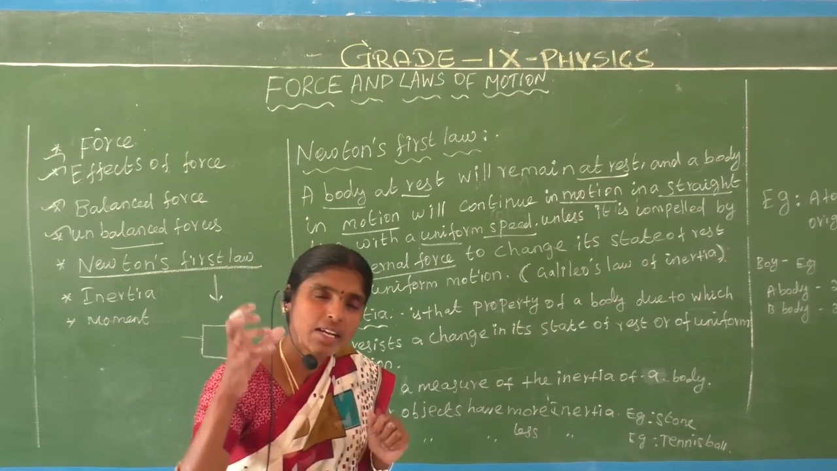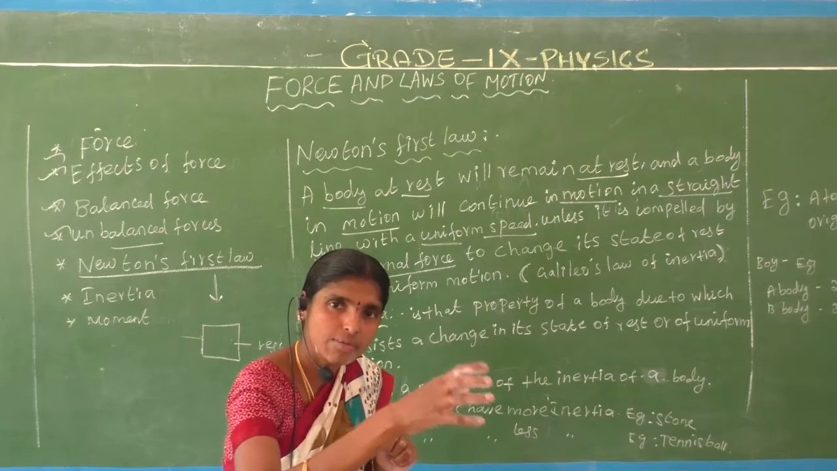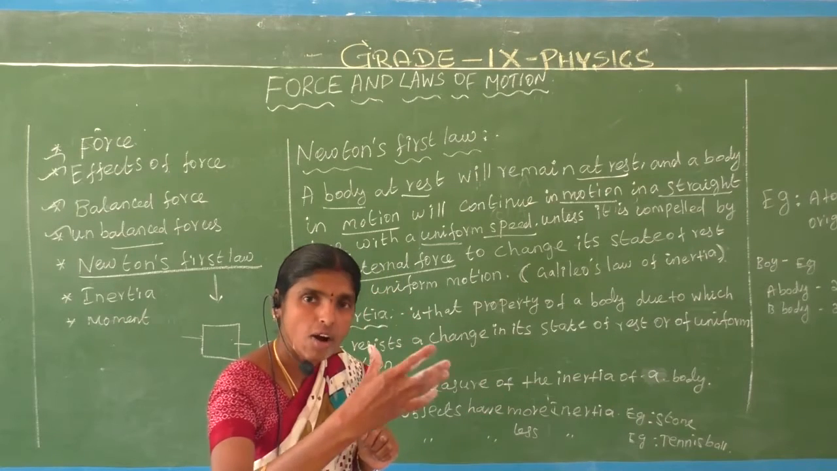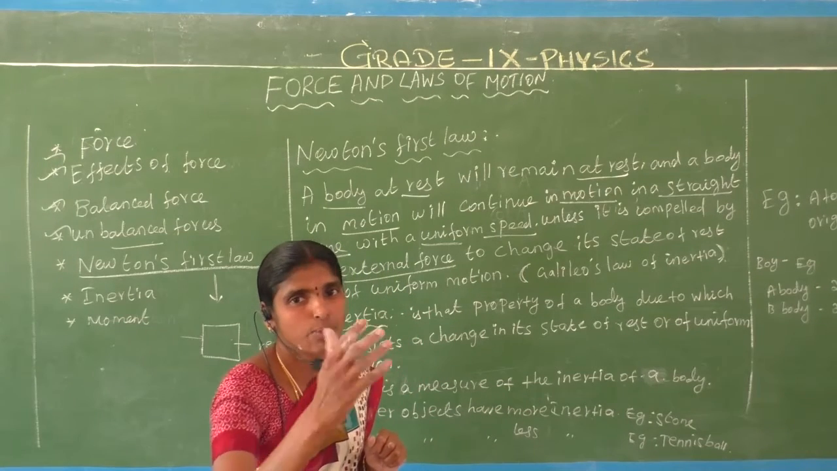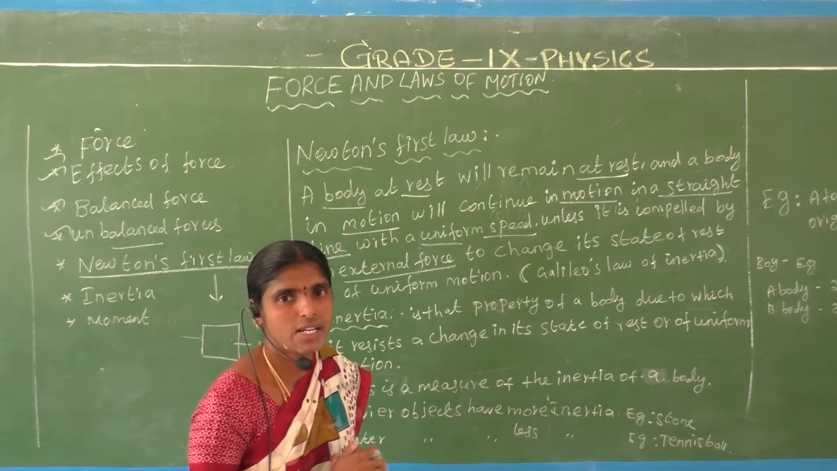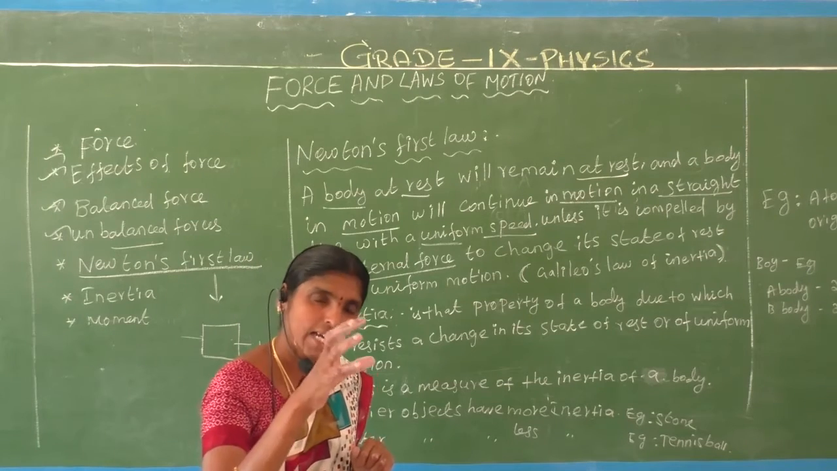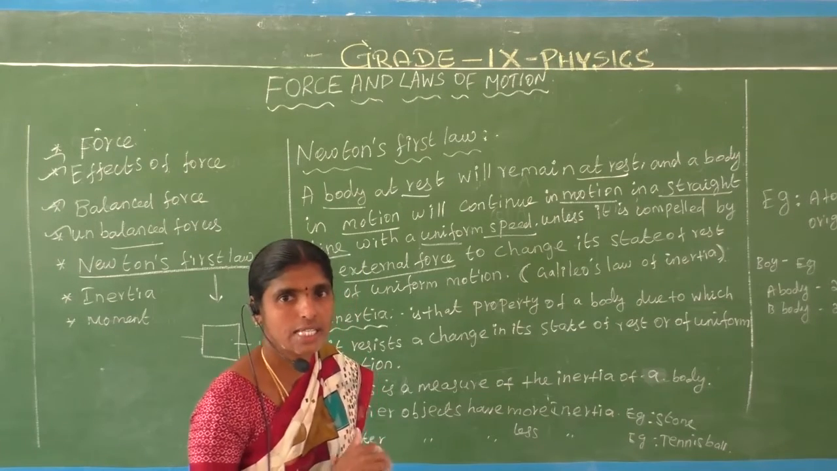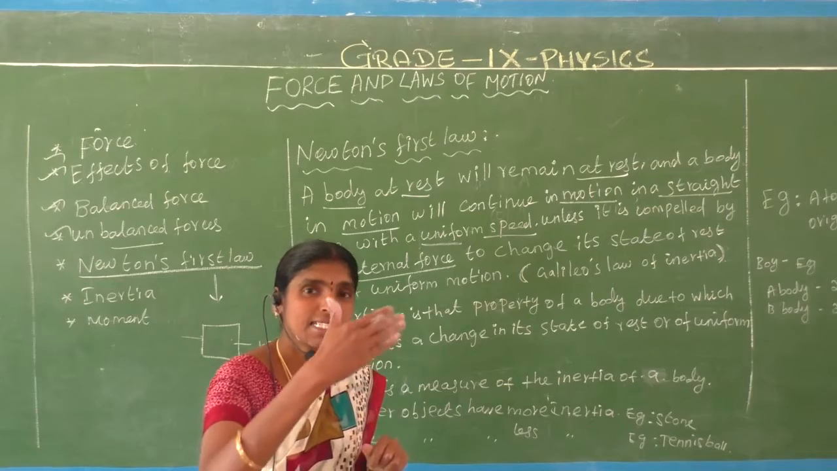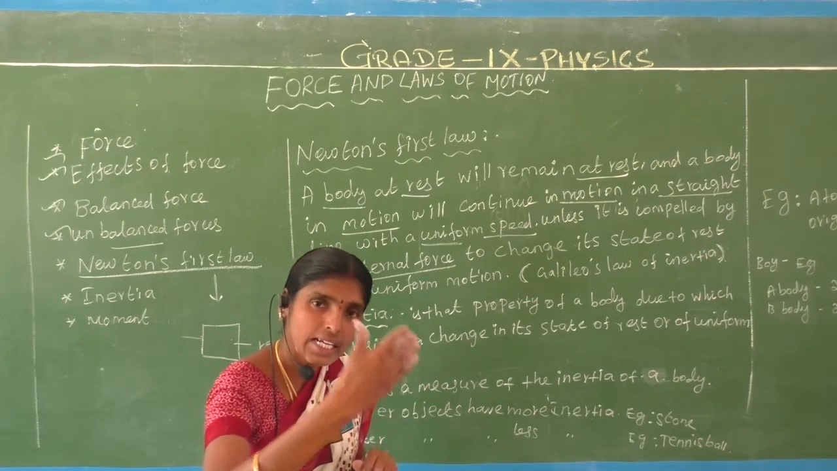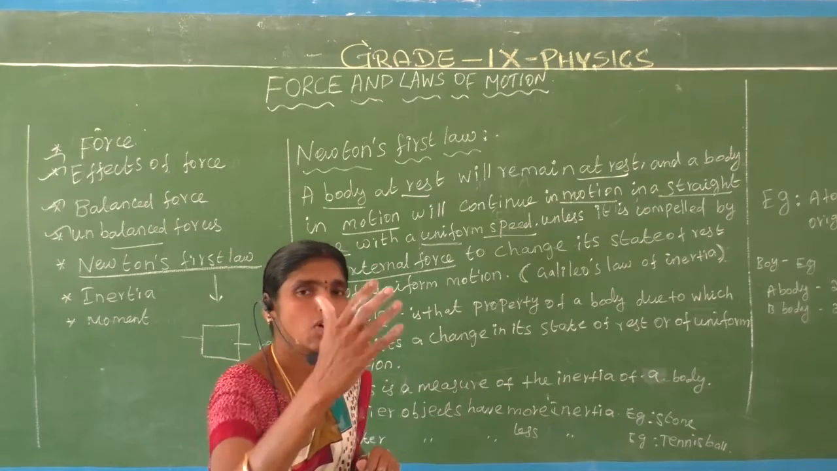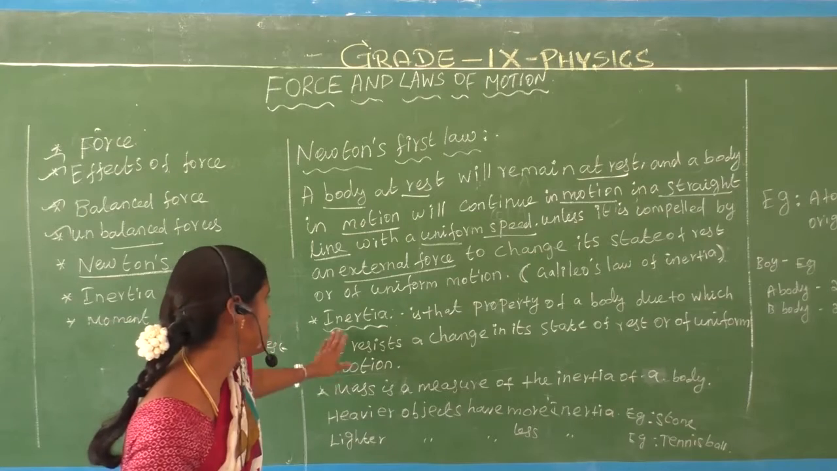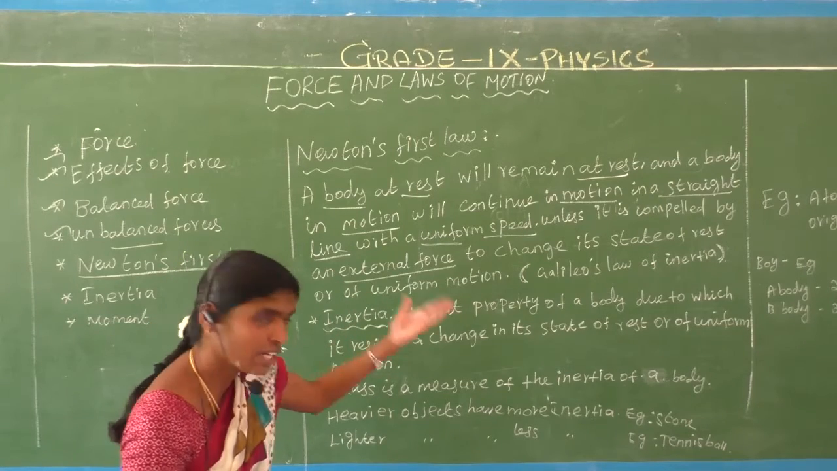Whenever we apply a force on an object, the object can change its position. Otherwise, it won't change its position. That is called inertia. That is the state of rest of an object. What is meant by inertia? What is the property of inertia?